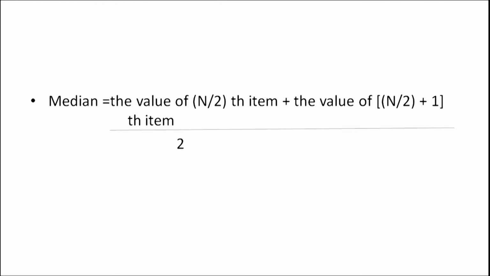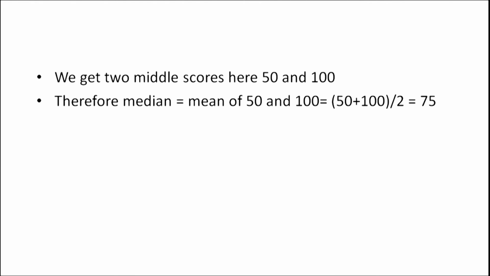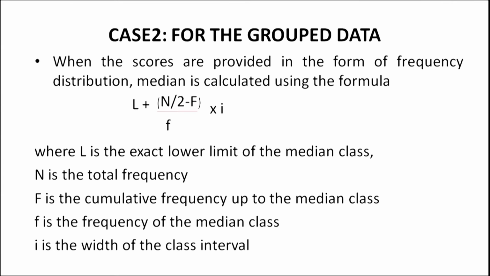Now median is equal to the value of the (n by 2)th item plus the value of the (n by 2 plus 1)th item, divided by 2, and we get two middle scores here, 50 and 100. Therefore, median is equal to the mean of 50 and 100, equals (50 plus 100) divided by 2 equals 75. Now, median for the grouped data.